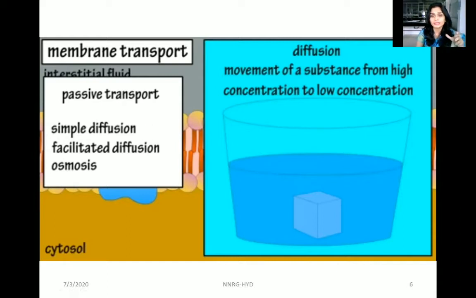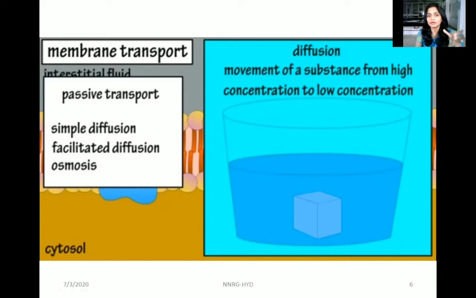The first one is diffusion. Simple diffusion is the movement of solutes or molecular substances from higher concentration to lower concentration, and they keep moving until they attain equilibrium. The example here is a sugar molecule dropped into water, which starts dissolving.